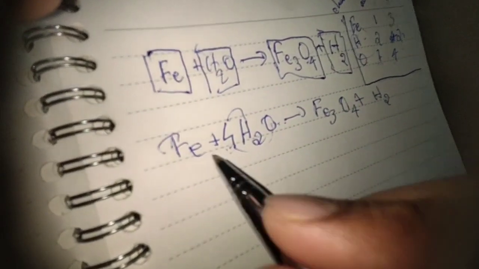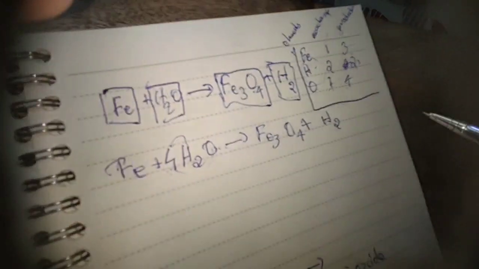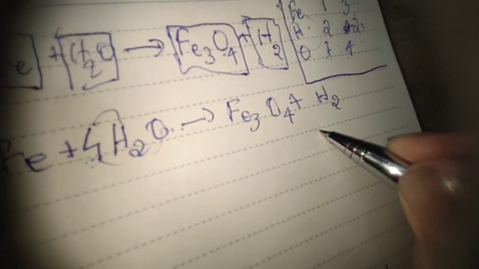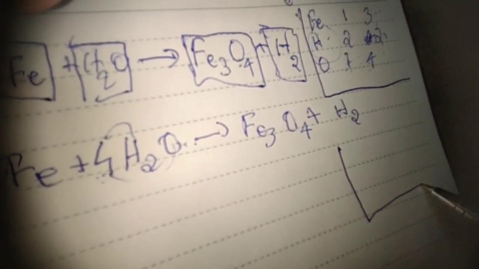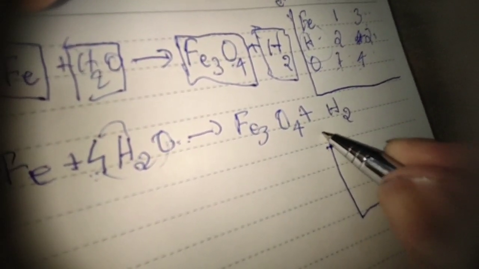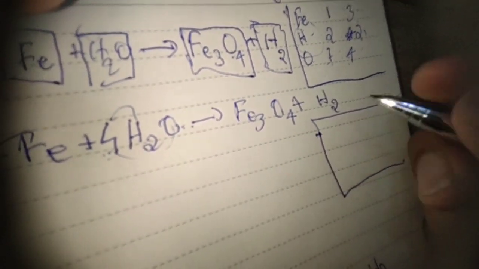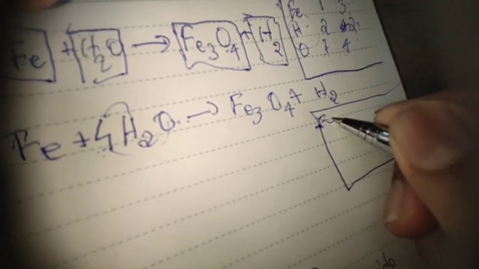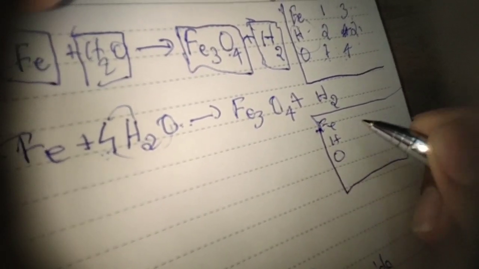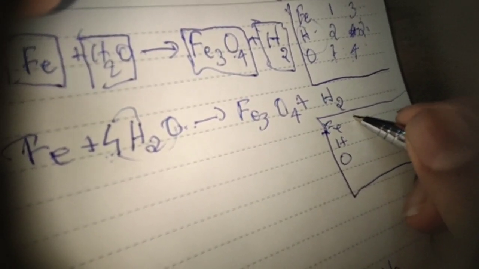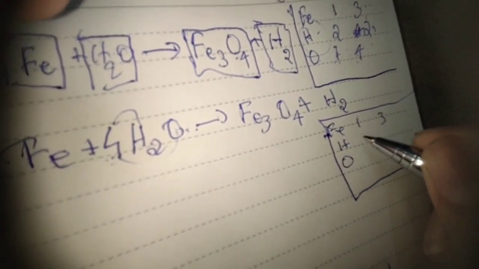Alright, what we do now is make this table again. It's very important to make these tables. Alright, these carry marks. Iron, hydrogen, oxygen. Iron now is 1, 3.